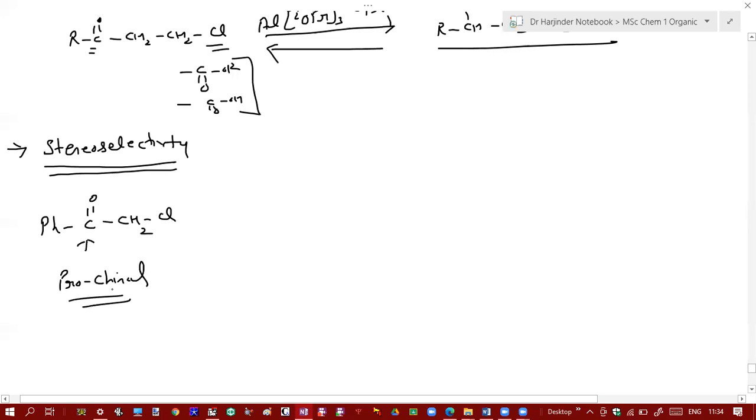Now to carry out stereoselective synthesis, or to synthesize one enantiomer in excess compared to another enantiomer, we will discuss the details in section A. But one thing to remember: whenever we do asymmetric synthesis or stereoselective synthesis, that is, when we prepare one enantiomer in excess to another, the condition is that some kind of chiral environment must be present. So is this molecule chiral or achiral?